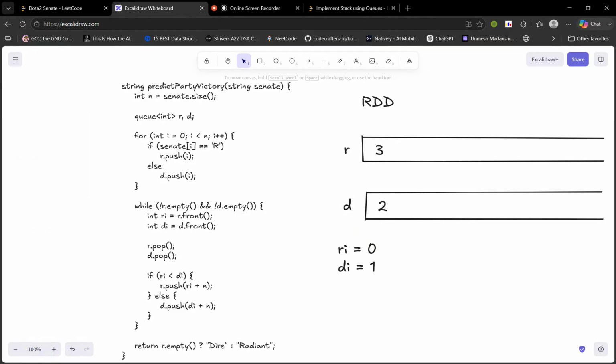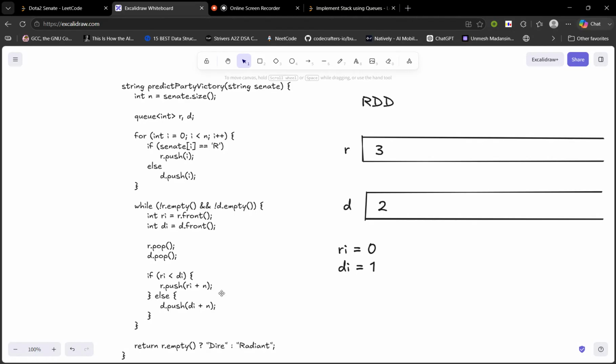They will for sure come again next time. So whoever is less, that is if Ri is less than Di, we'll simply push Ri plus n, and else, if Di is less than Ri, we'll push Di plus n.